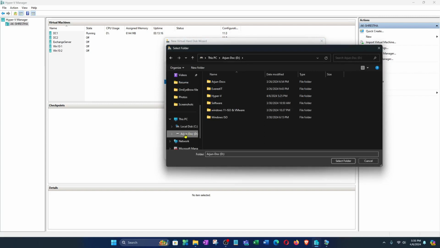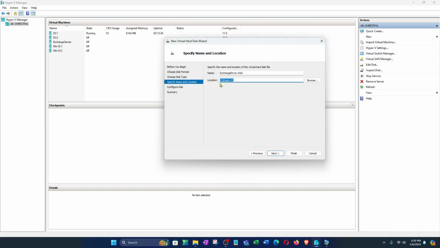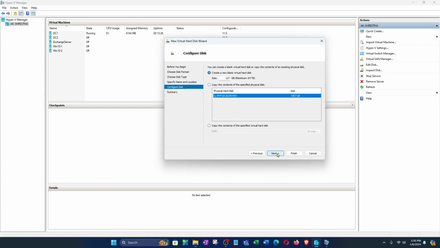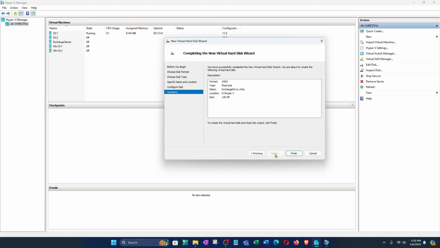Then where you want to save this, click here, browse. I want to save this in the D drive, where my Hyper-V is, so I select this drive and select the folder. Now click next, and you can give how much space you want. I want to give 120, so I select this one, 120, and then click next.